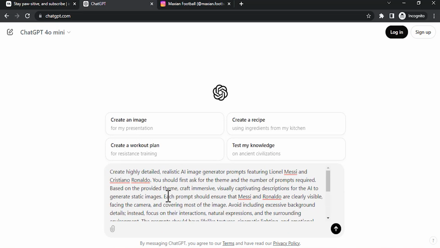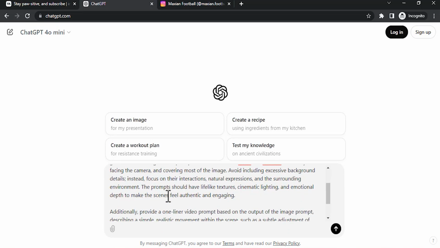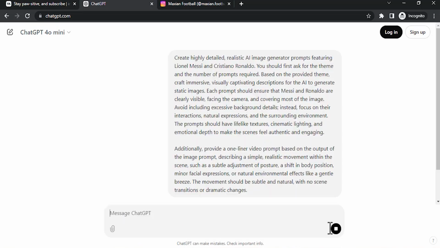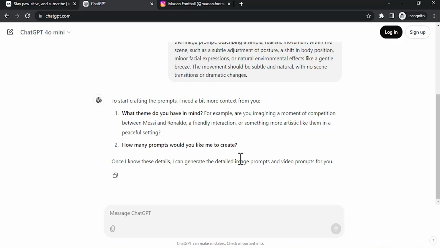You can click on that link and download this prompt. Then paste it on your ChatGPT and click on enter. And it will ask what theme do you have in mind and how many prompts would you like me to create. So you need to give the theme and the prompts. You can give fun theme, cinematic theme, etc.